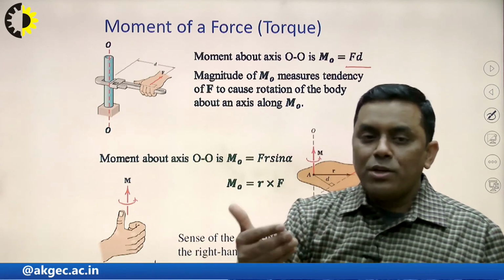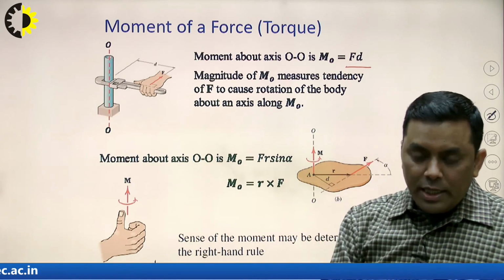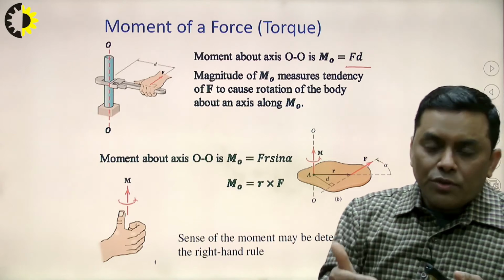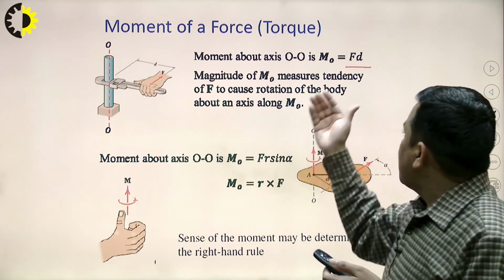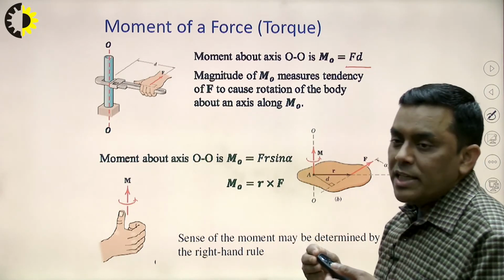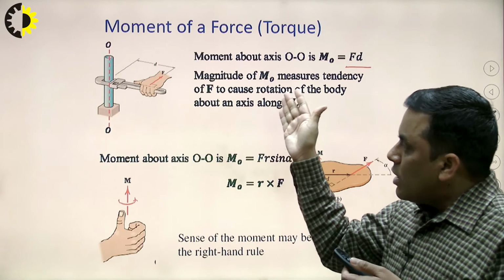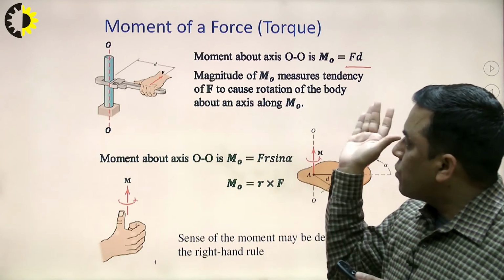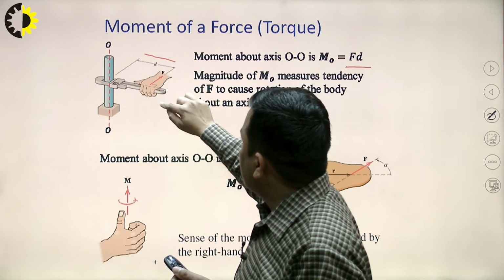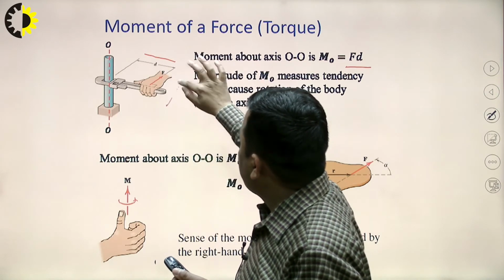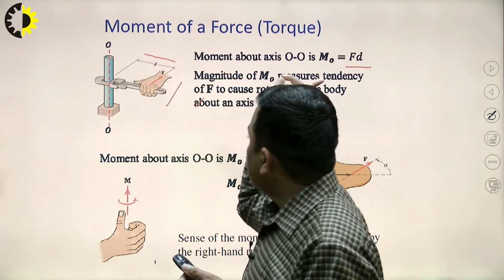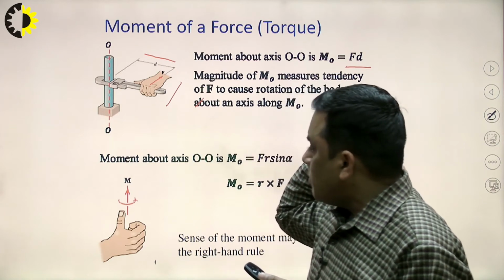So again I am coming to that point: moment means what? It is the rotational effect, the rotational tendency produced by a force about any axis, and mathematically it is equal to F into D, where F is the force and D is the perpendicular distance of the line of action of the force from the axis of rotation. So D is this, the line of action of force is this, and the axis and the force are at D distance. So F into D.